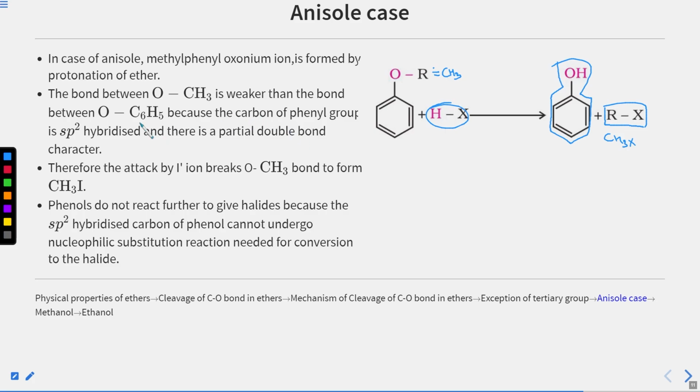What do we mean here? That the bond between CH3 and O is weaker than the bond between C6H5 and O. We have a bond between CH3 and O, and a bond between the carbon of C6H5 and O. But this bond has a partial double bond character. How? It has a lone pair, it must have donated it, and that would result in this kind of resonating structure.